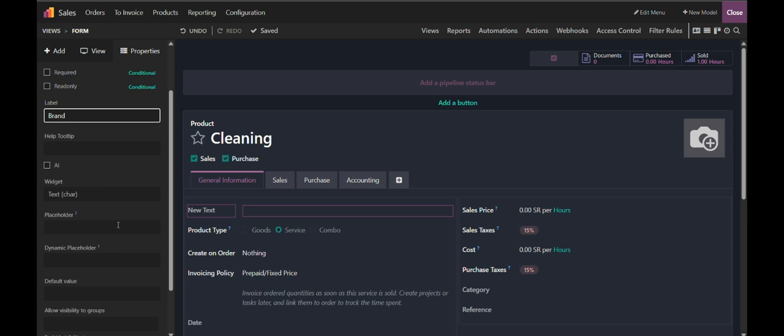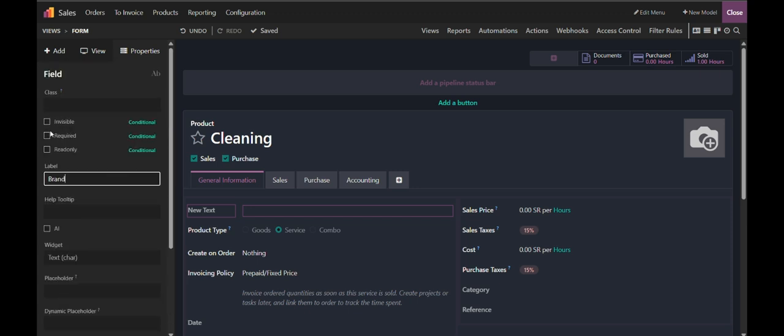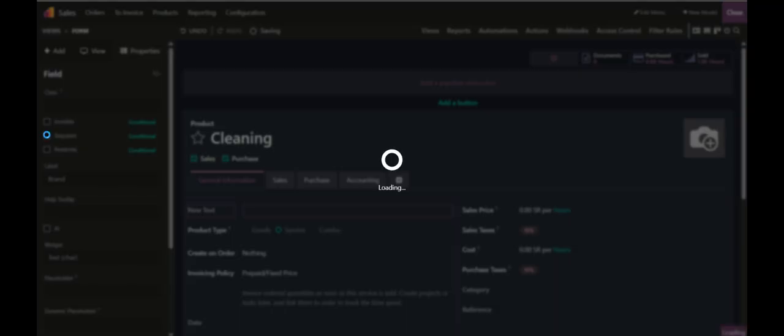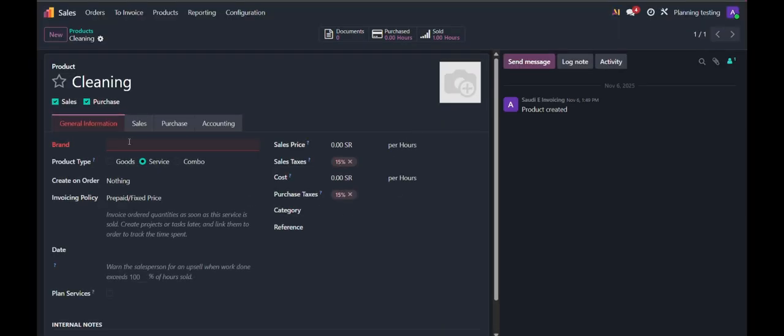It's a character field, so I've just updated it and marked it as required. I'm just closing this, and I have added a field called brand for this particular product form.